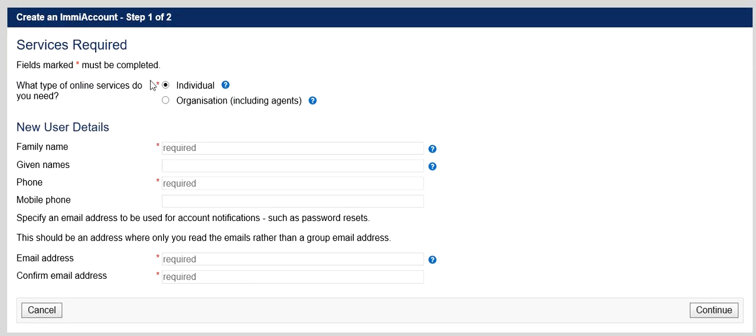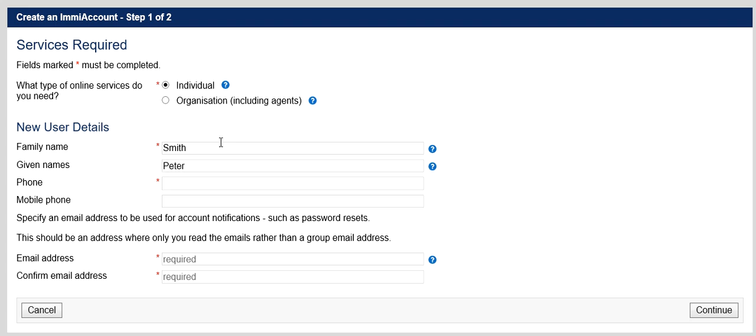So you need to select the type of online services you need. Online. So this is asking for your details, so that it stays in the system. So put the details. Let's make a profile of a guy named Peter Smith, family name, and given name, let's say Peter.